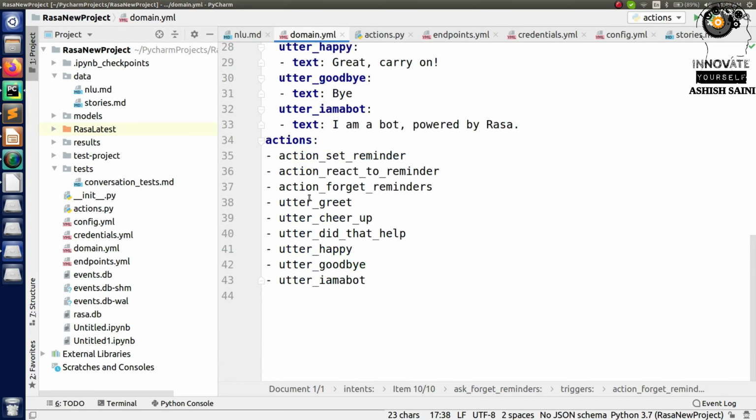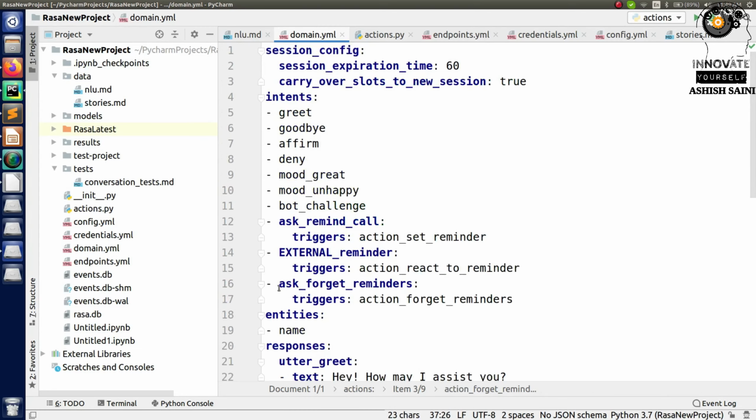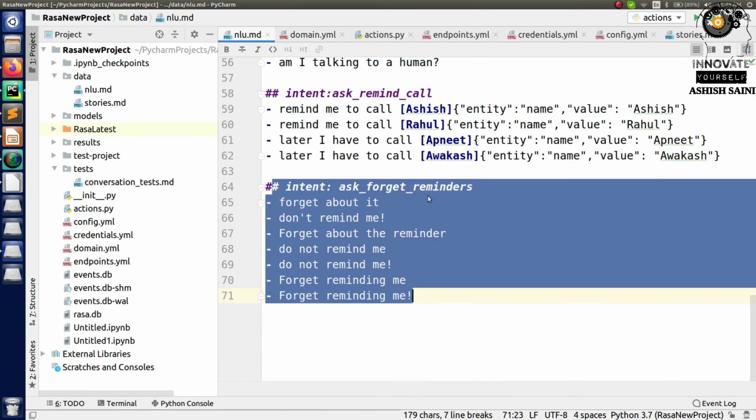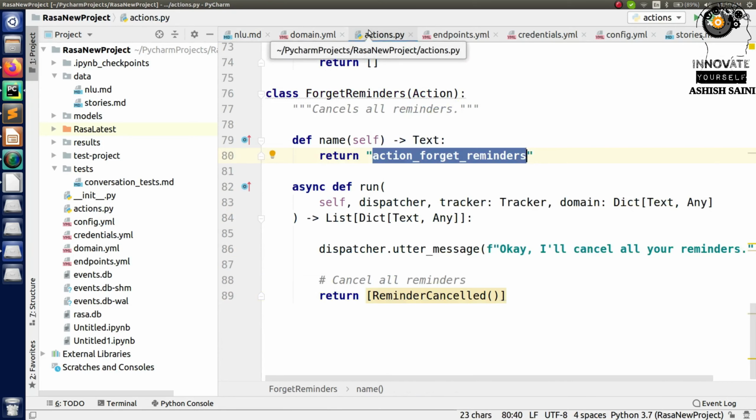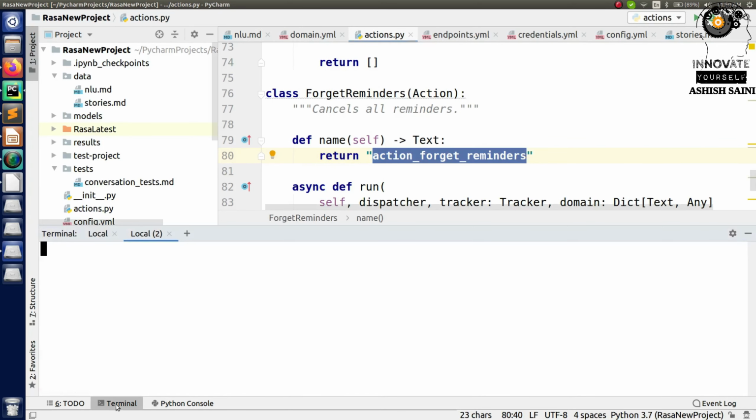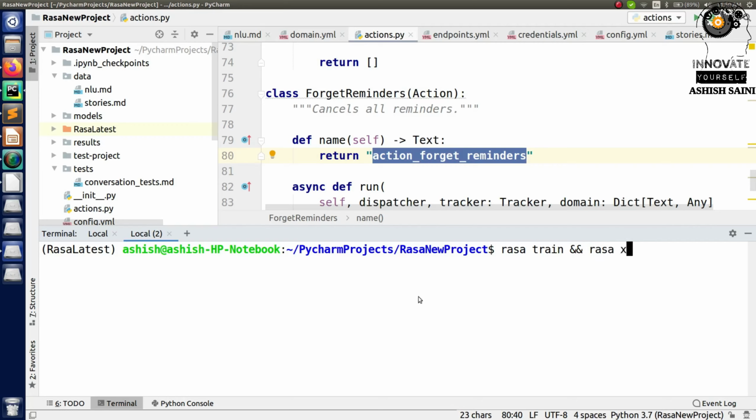Now you have added this action, you have added the intent and action with the trigger, and also you have added the intent over here, so that means you have added everything and nothing is left. So now it's time to train your model and check it again. So let's check it. I'm writing the same command in the same line, so I can directly write it like this. Just run it, it will train, and after the training it will open Rasa X for you. Also just run the action server, Rasa run actions. This will activate your action server.